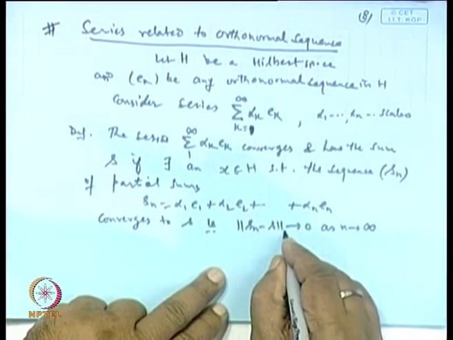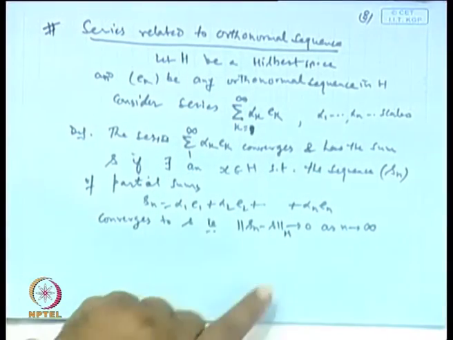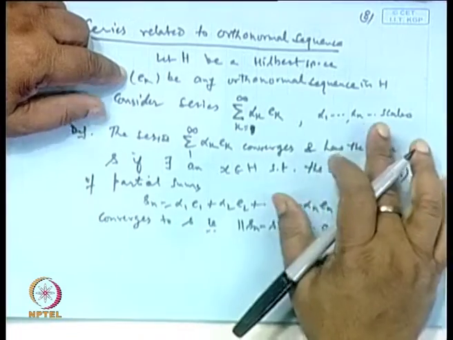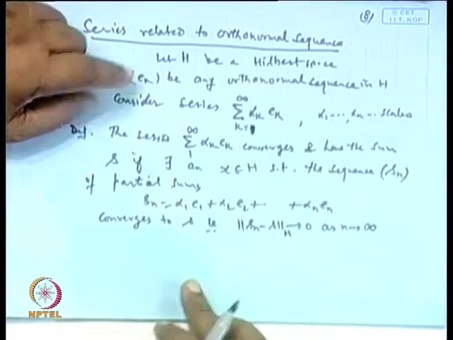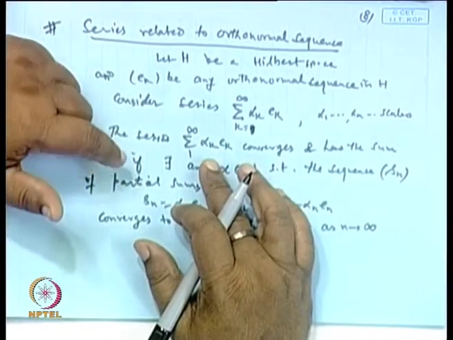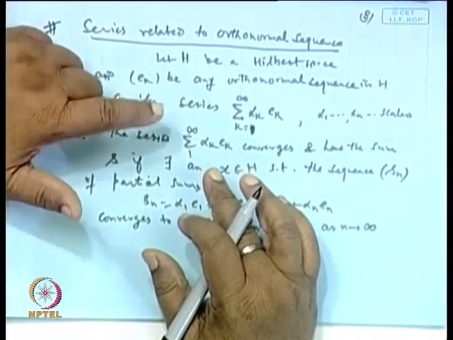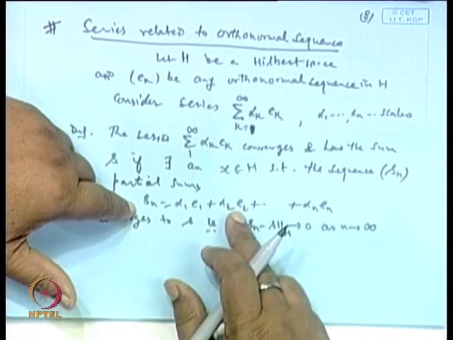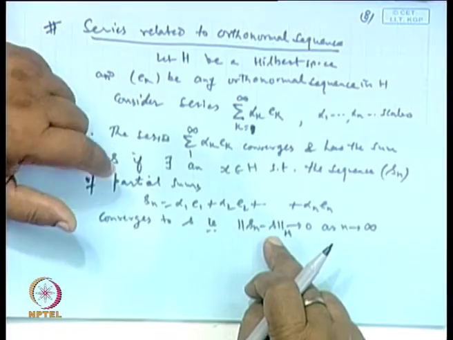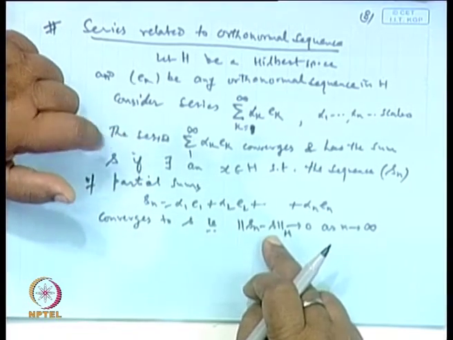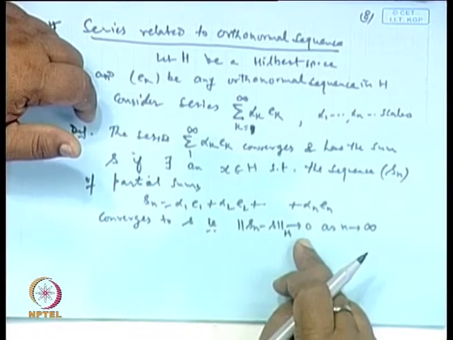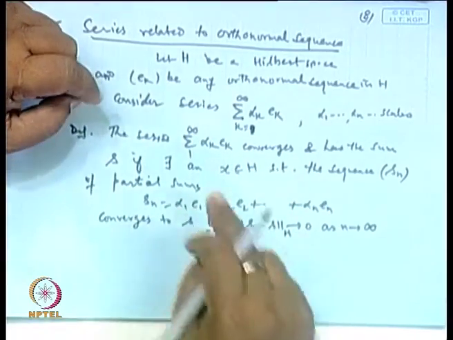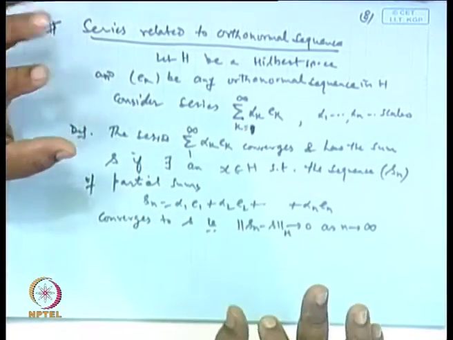Remember this is the norm of H, because the E_k are an orthonormal sequence in H. An infinite series is said to be convergent when the sequence of its partial sums goes to a value S under the norm.